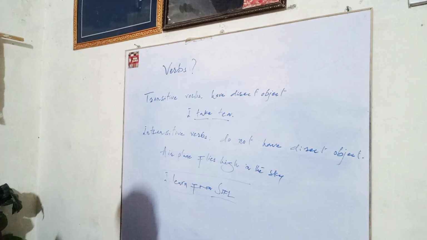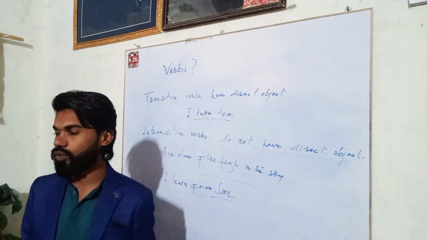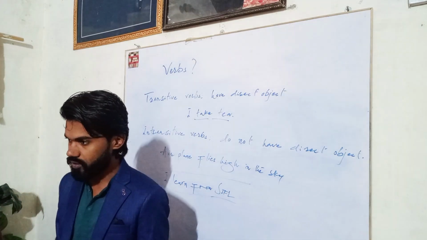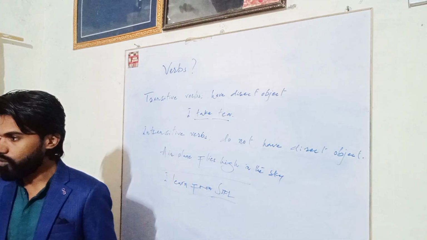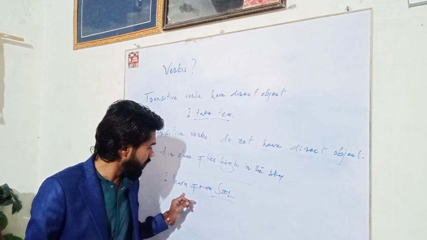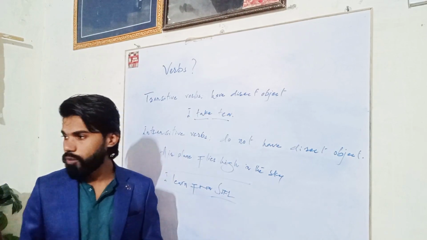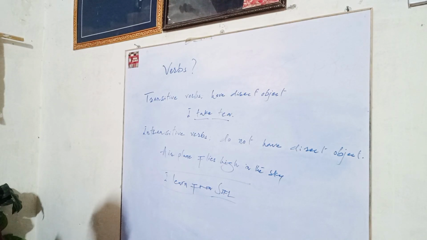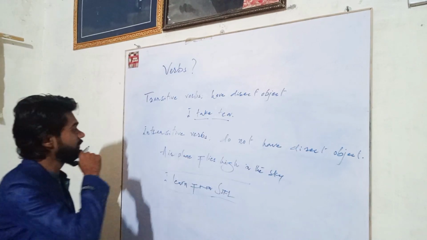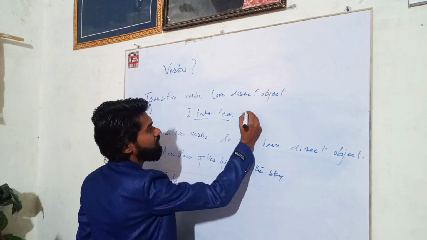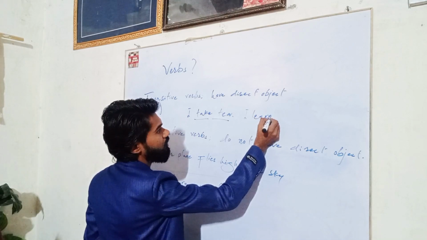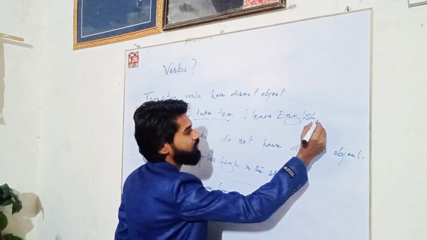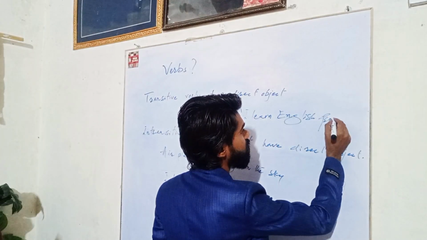Convert it into passive. So they are not converted into passive, those who do not contain a direct object. That's why they are called intransitive verbs. So here, I learned from syphil. Syphil is an object, but it's not a direct object. I learned English from syphil.